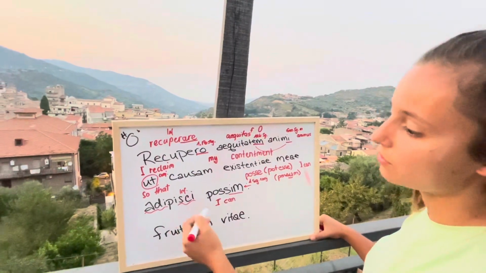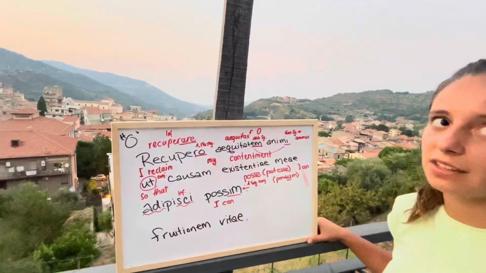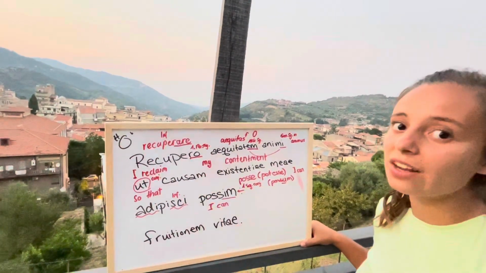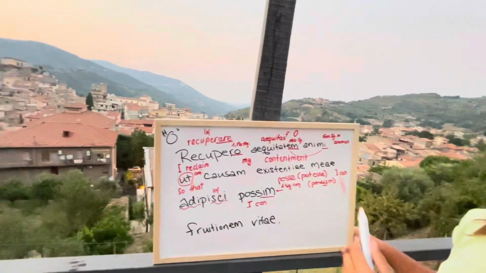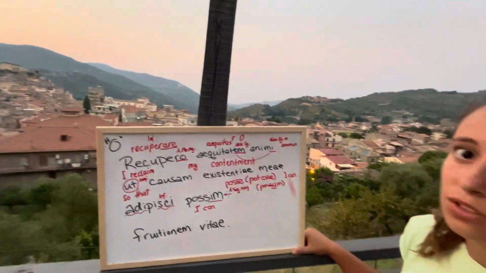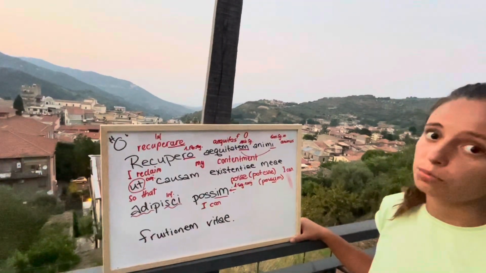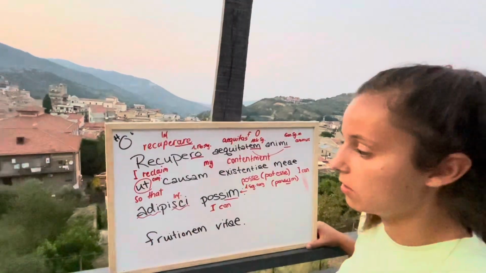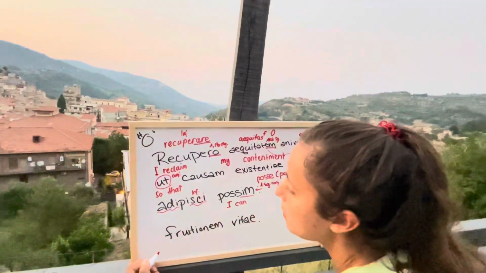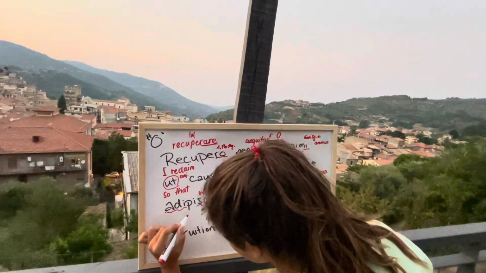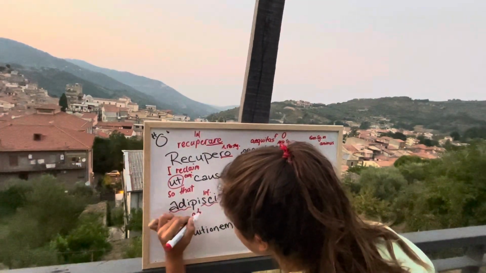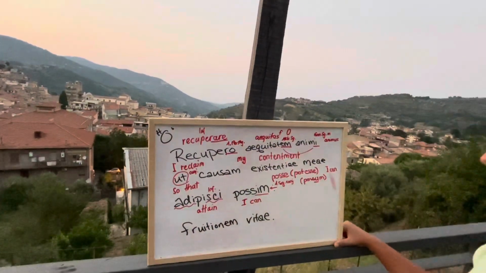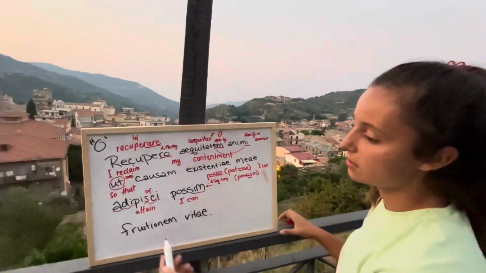So the infinitive looks weird. Adipisci is not really an infinitive that you learn in the beginning. You really have recuperare, always re in the end. And this time we have adipisci. So you see this is a passive verb, but you translate it regularly in English. And it means attain. So it just means I can attain.